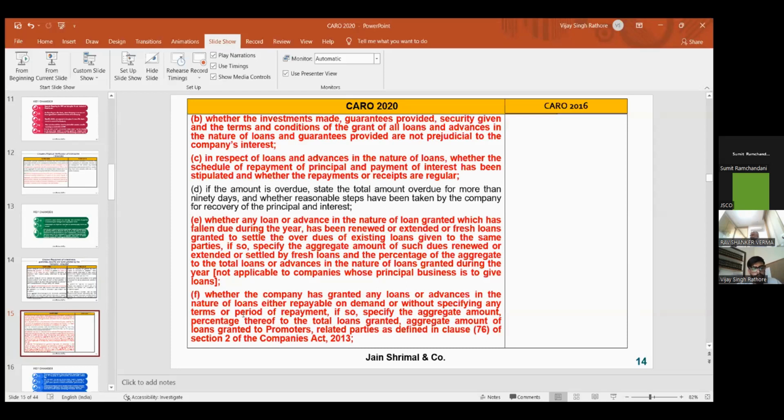That means you are not actually paying the loan; you are just settling it by giving it the name of a fresh loan. Then you have to report that in CARO 2020. So this is a big change. If you are renewing the existing loan, then that has to be reported under CARO 2020.